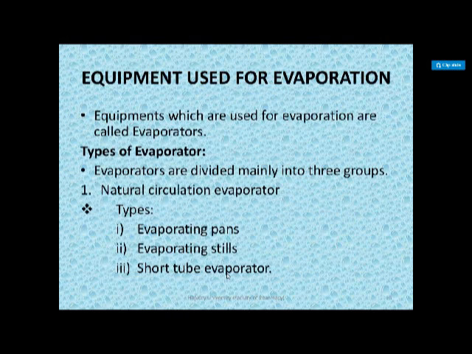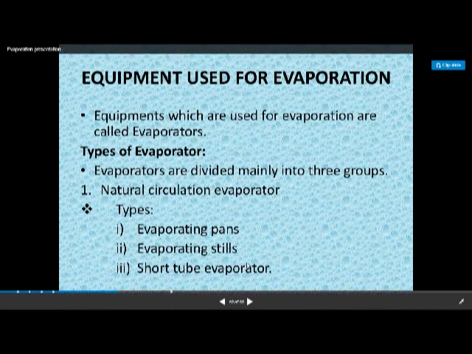Then what are the equipments used for evaporation? What are the different kinds of equipments we are using for evaporation? These equipments are classified, and they are called evaporators. Basically there are mainly three groups. The first group is called the natural circulation evaporator; naturally the liquid is going to circulate. In this case, evaporating pans, evaporating steels and the short tube evaporator are there.